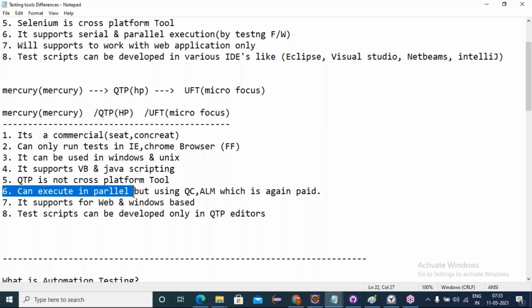Yes, there is a time-saving mechanism in QTP, but we must use QC or ALM, which are management tools and again paid tools. With the help of those tools, we can conduct parallel execution, which saves time. One advantage is saving time. One disadvantage is we have to purchase the tool.